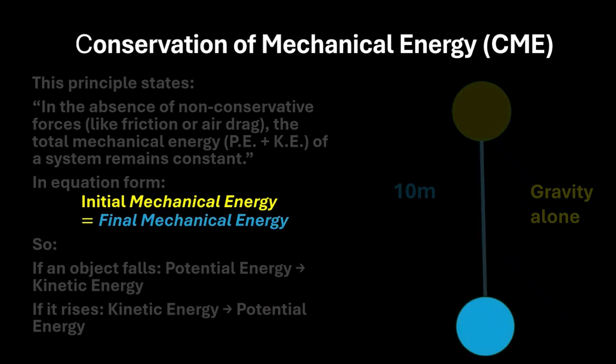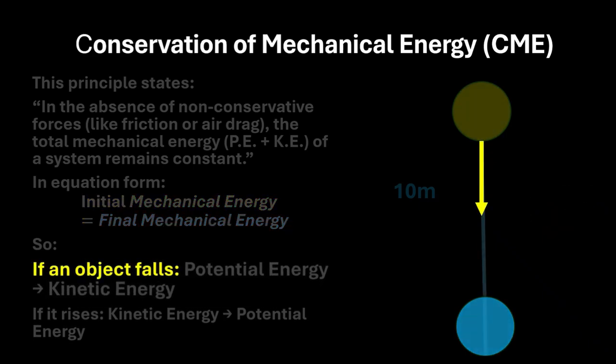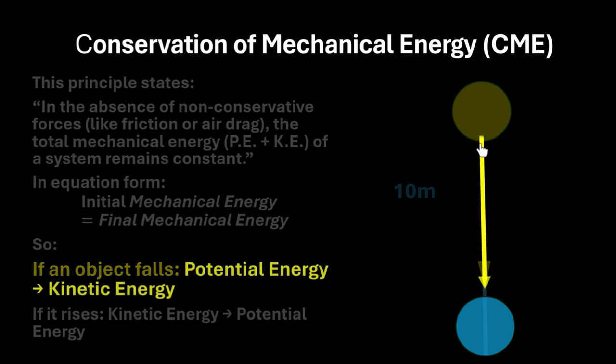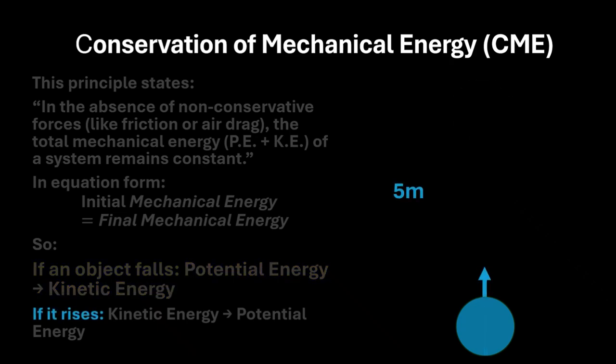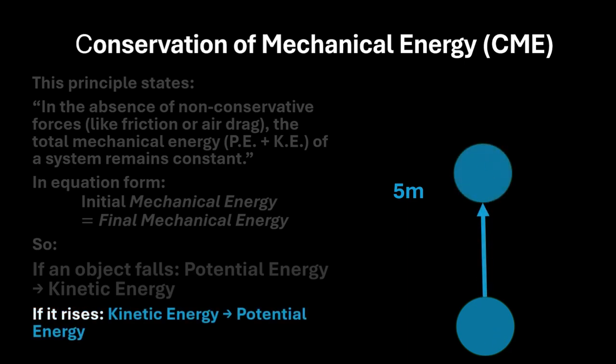In other words, if an object falls when it is dropped, the potential energy is converted to kinetic energy. The other way around, during the rebound motion, when the ball is rising up, all the kinetic energy is converted to the stored up form of potential energy.